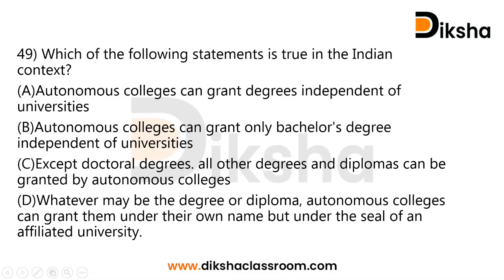Next, whatever may be the degree or diploma, autonomous colleges can grant them under their own name but under the seal of an affiliated university. So these are the four options. It's regarding the higher education system, central university, state university, autonomous and deemed universities. We discussed it in our higher education system in our online courses. So go through the options and give me the answer.